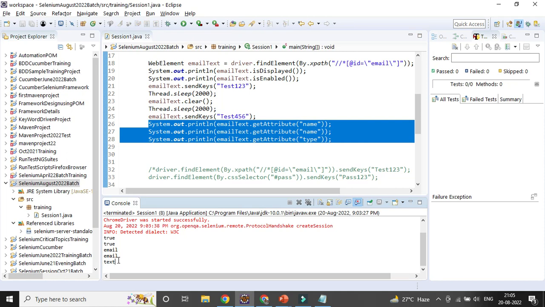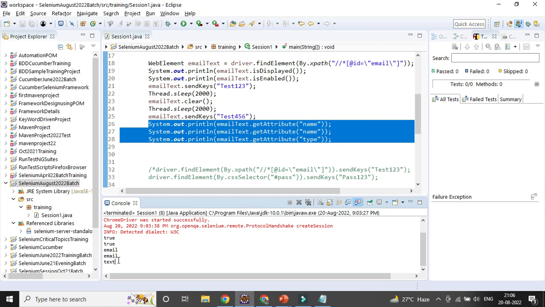In real time, suppose there is a validation point: can you verify what the username field attributes are, what the ID is, what the type is? That is your expectation from the test cases. If you want to validate through an automation script, your expected result will be email, and your actual is coming as email, so you can match it with the help of an assertion. It will match and pass. That is your validation point or verification point, not your steps.